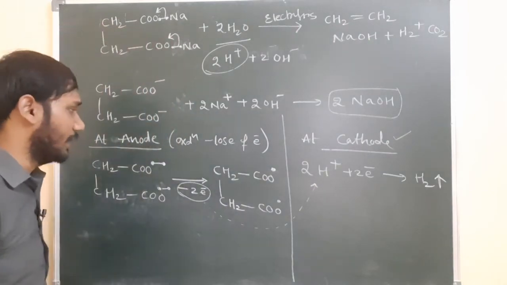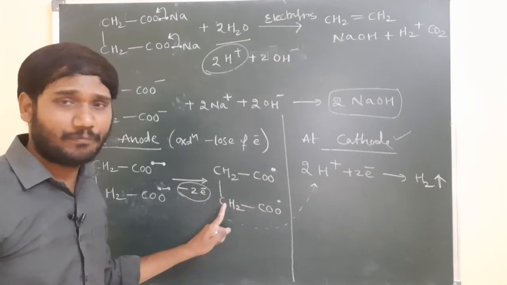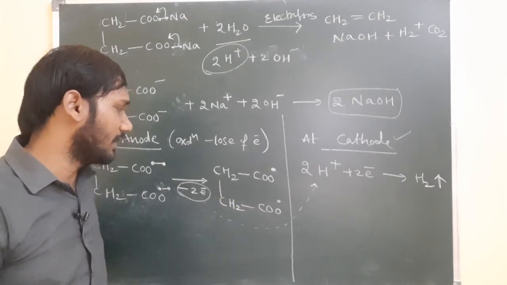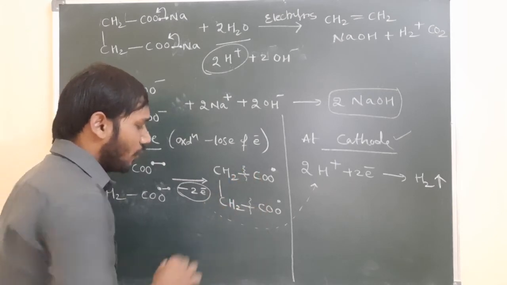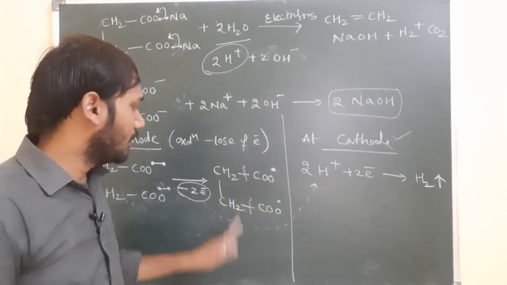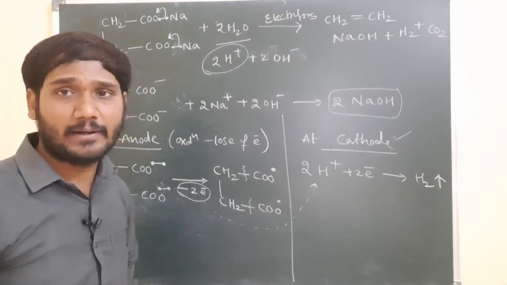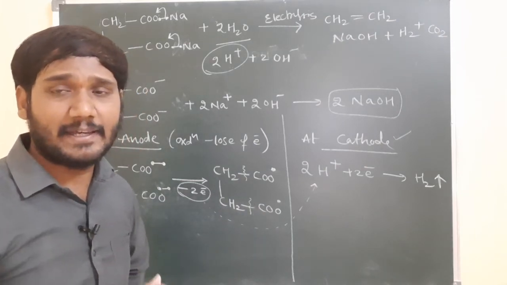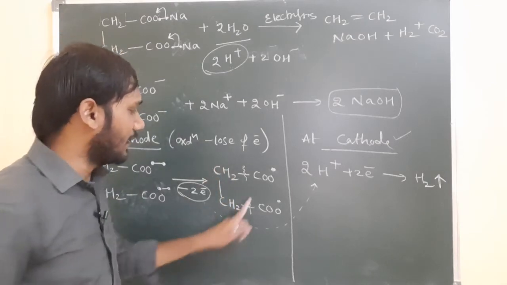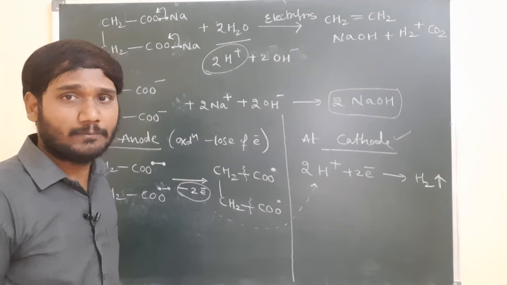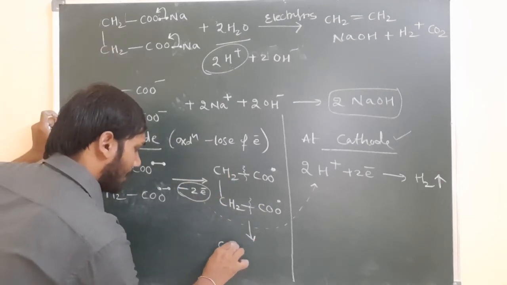So let us come to here. This is a carbon, and there is a carbon to carbon single bond here, and here also a carbon to carbon single bond. Now if this bond breaks equally, that is homolytic cleavage, because between the 2 carbon atoms there is a single bond. If homolytic fission is possible, this CH2 will get a free radical and this carbon will also get a free radical, right?